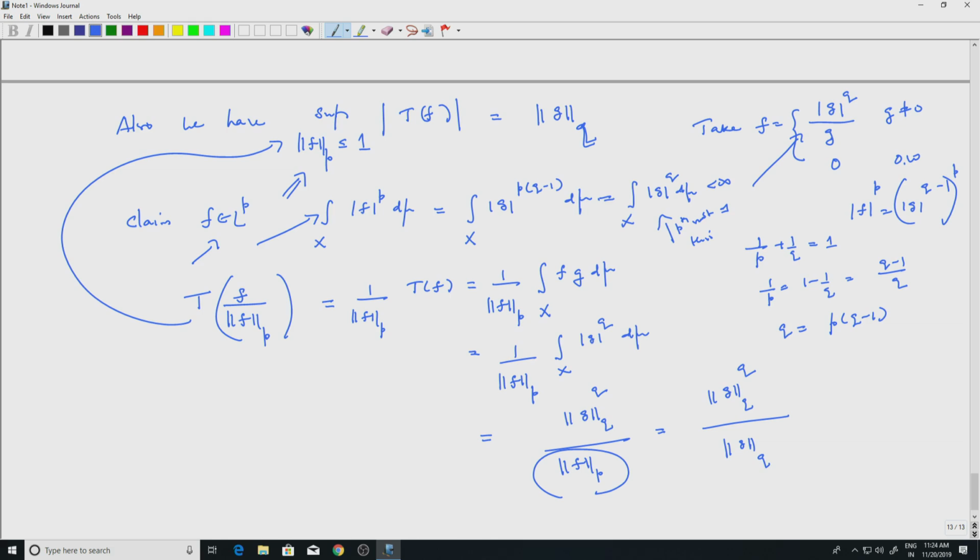Maybe I should write it down. So I am looking at the L^p norm of f. This is equal to the integral over x of mod g to the q d mu, to the power 1 by p, because here I should take a power 1 by p to get the L^p norm.